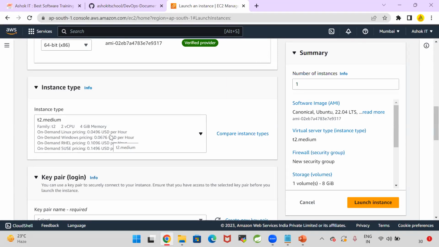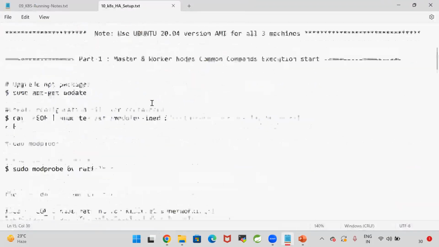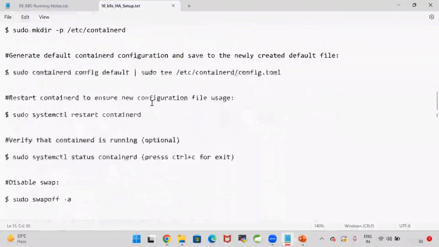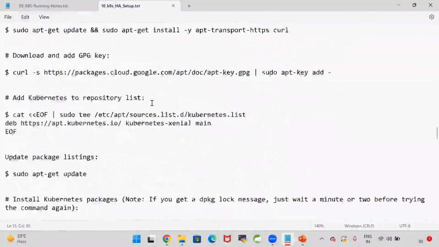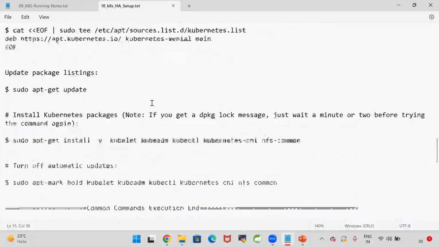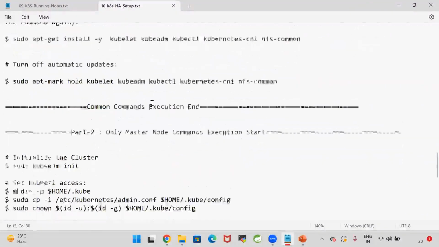In those medium instances, we can install Kubernetes. Kubernetes is free, but these Linux machines are costly. So we need to take 3 T2 medium instances and set up the Kubernetes Kubeadm cluster. As you guys are beginners, this setup is difficult. People in the previous batches also have done the setup.